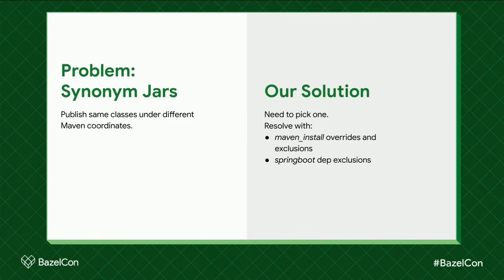Synonym jars. So this is another case where some open source projects change their group ID or their artifact ID in Maven over time. But they don't change their Java class path, or the package name. And so some projects end up pulling in the old one and the new one, which doesn't violate single version policy because they're different names. So we had to implement additional logic here. In the Spring Boot rule again, we have a way to pick a winner if you have this situation. But also Maven install has some features too that can help you with this.